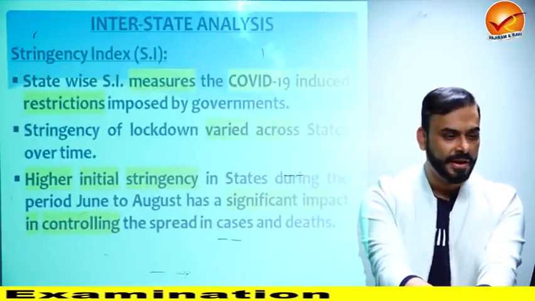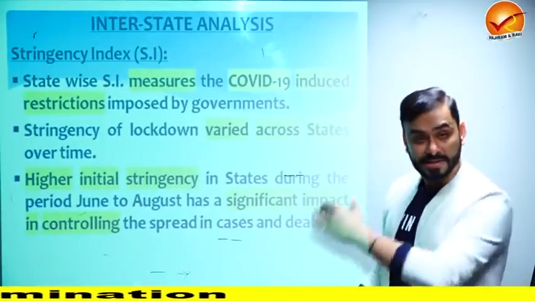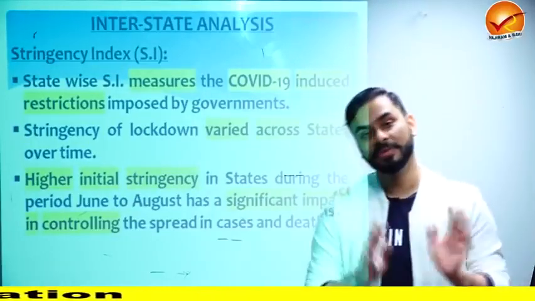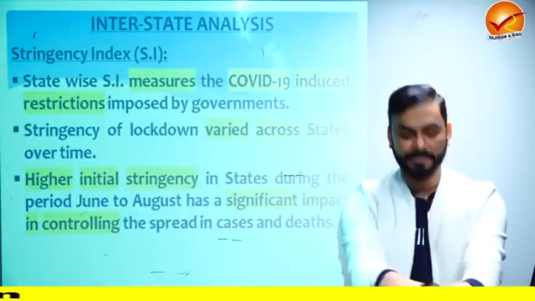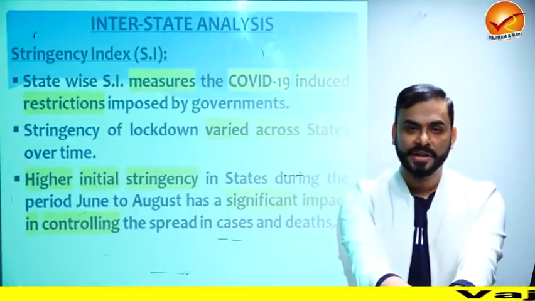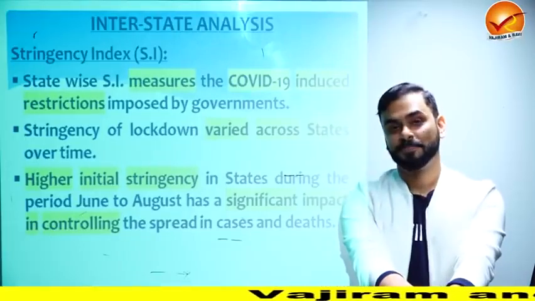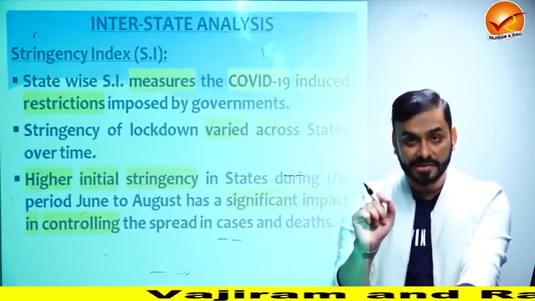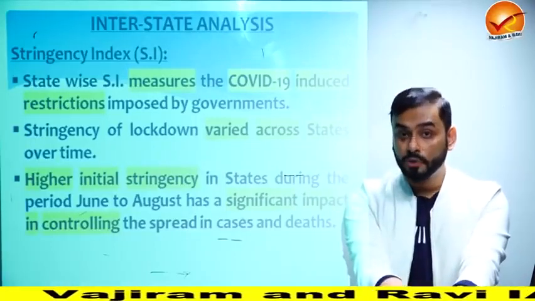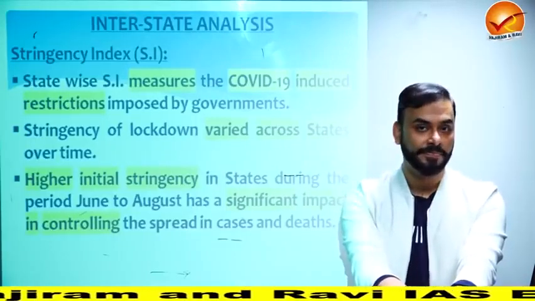Now, this economic survey also makes a comparison between states. So I'll give you an example. Look at Maharashtra. The population density of Maharashtra is less than UP and Bihar. But the condition of Maharashtra was bad in terms of COVID spread and COVID containment.